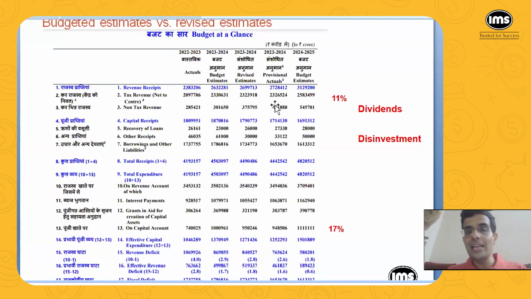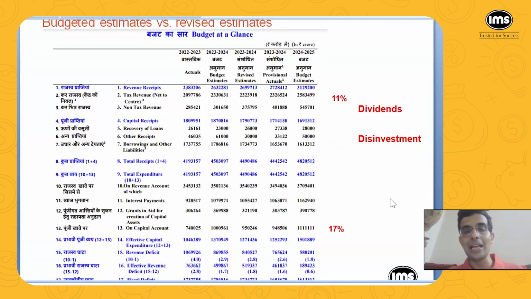And then you can see here, I have just done the back of the envelope calculations, that the government expects that there will be an 11% hike in the tax revenue in the next financial year. That is, the revised estimate for this year is 23,26,000 crores tax revenue. It is expected to go to 25,83,000 crores, which is about an 11% hike. I have been tracking these numbers for the last many years, and it is always in this range, 10 to 14%. So nothing unusual in these numbers.